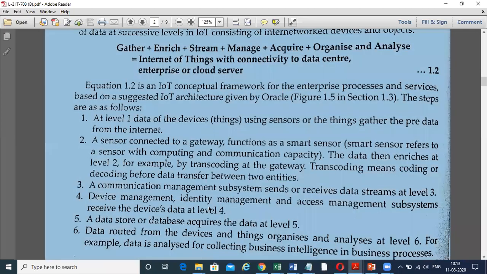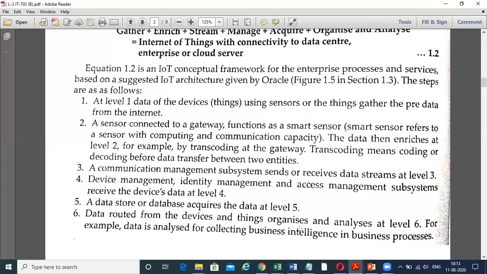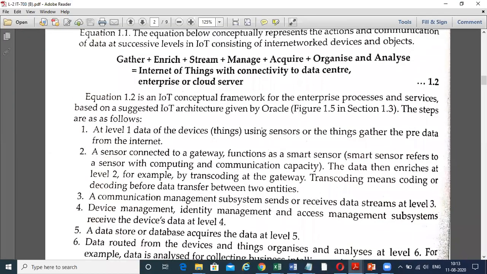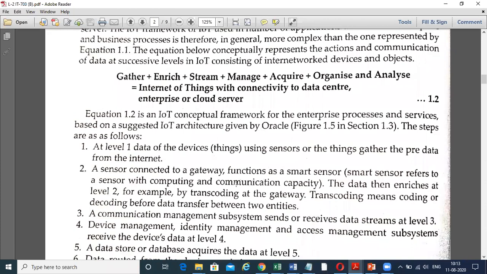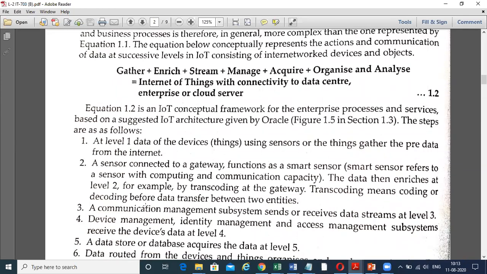And here, the data routed from devices and things is organized and analyzed at level 6. This one, organize and analyze, is level 6. So here is equation 1.2, the conceptual framework suggested by Oracle. Here we have the 6 levels. In the answer in the question paper, you have to write that this has 6 levels. You will write this equation, and after that you will explain the levels.